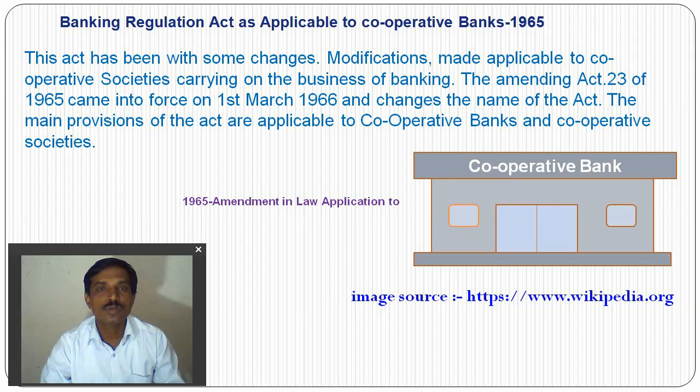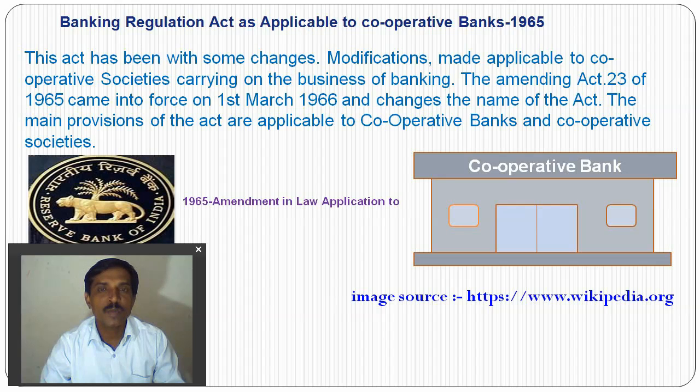Some of the provisions which were earlier mentioned in the Banking Regulation Act continue to apply to cooperative banks, but some provisions are new for cooperative banks. So the RBI applies the Banking Regulation Act to cooperative banks.